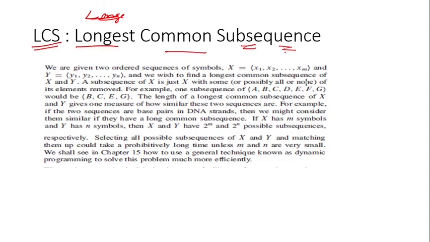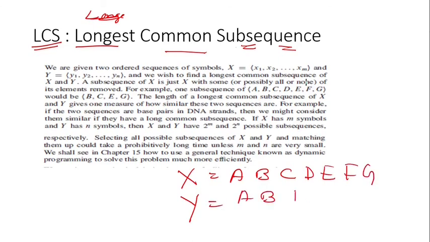Given two DNA sequences, we have to see what is the commonality among those sequences, and what is the maximum commonality. That is called the longest common subsequence. So let's say we have two sequences X and Y. X is A, B, C, D, E, F and G, and Y is A, B, D, F, H, M, N. So these are two sequences, X and Y.